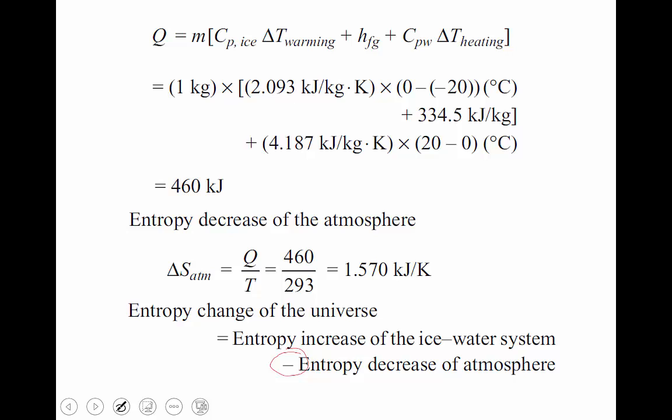Therefore entropy increase of ice-water system is already calculated, which is delta S 1.680. Entropy decrease of atmosphere is equal to delta S 1.570. Substitute things: 1.680 minus 1.570, which is equal to 0.109. So which is a positive one. In that situation also entropy rose.